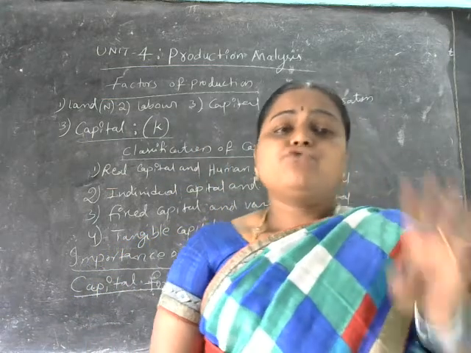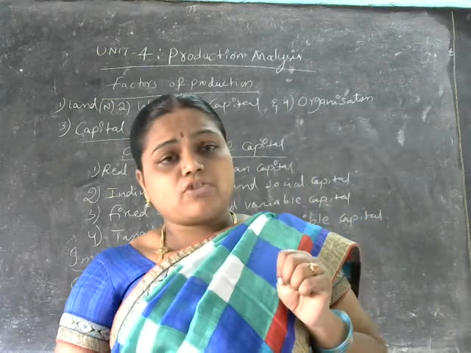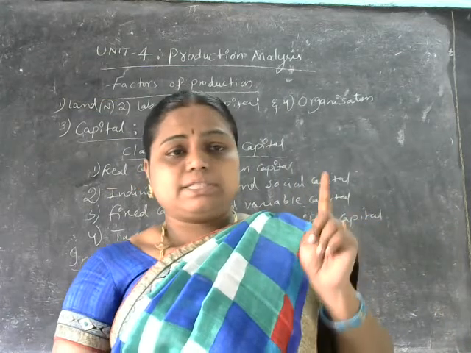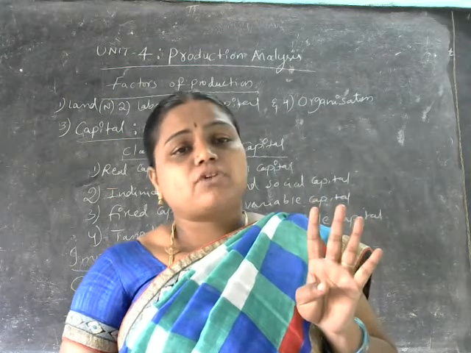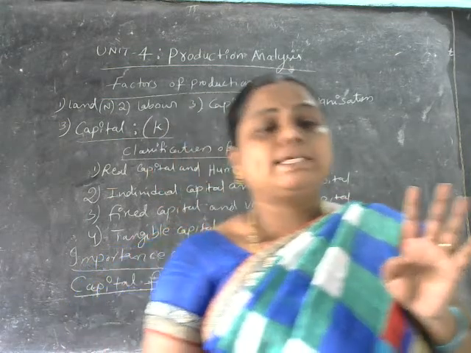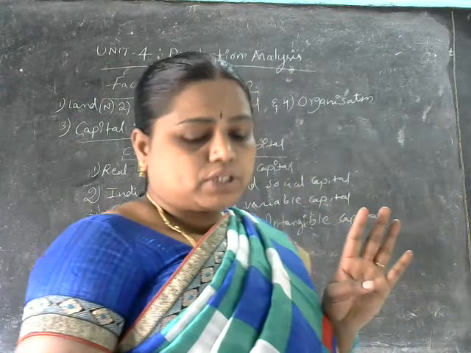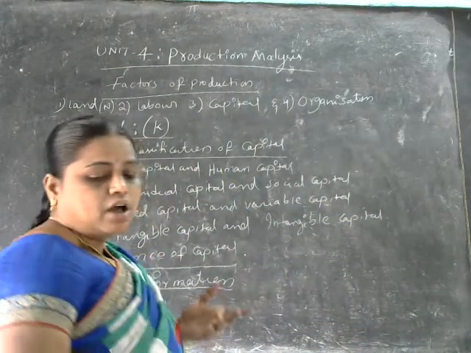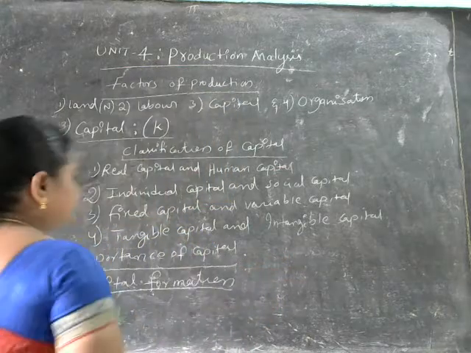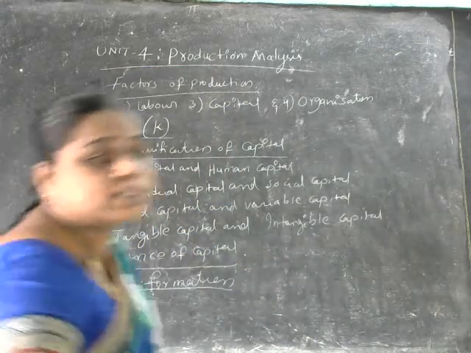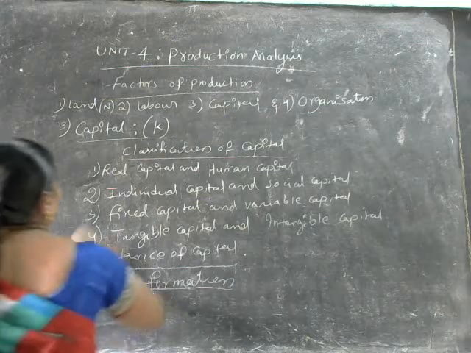Then the next, fourth factor of production what we have discussed: first is land, second is labor, third one is capital, and the fourth factor of production is organization. Organization is also called an enterprise. The fourth factor of production is organization.